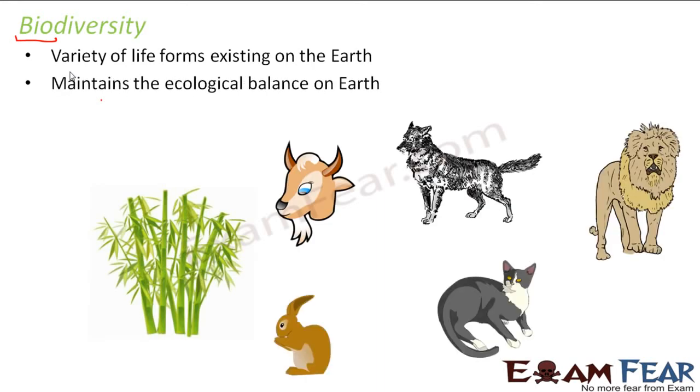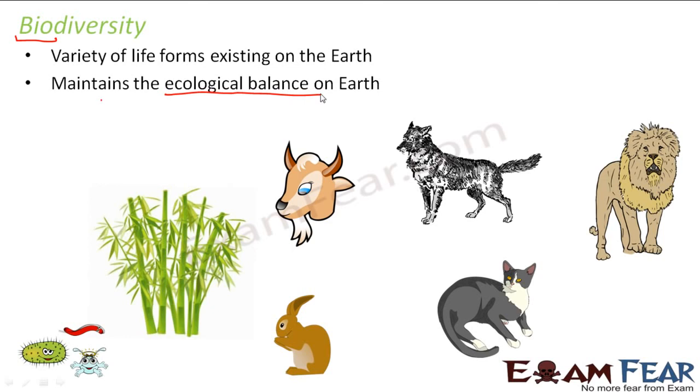Now, how is biodiversity important? Why do we think that different types of life forms should exist on Earth? Why is it not that only the cats and the dogs and the rats survive, and that is good? Why do we unnecessarily need microorganisms like bacteria and viruses, because they cause so many harmful diseases? Why do we need them at all on this earth? Let them not be there. So what is the significance of having so many different types of life forms? Because they maintain the ecological balance on the earth.